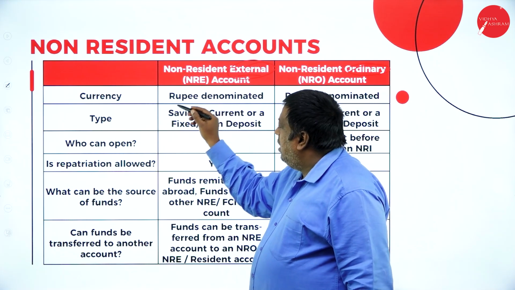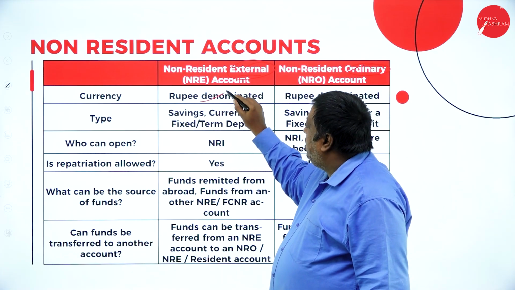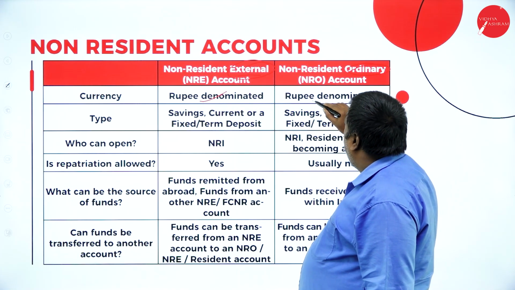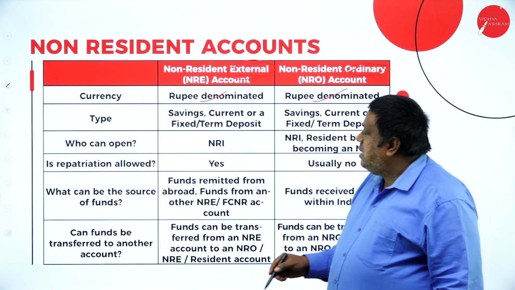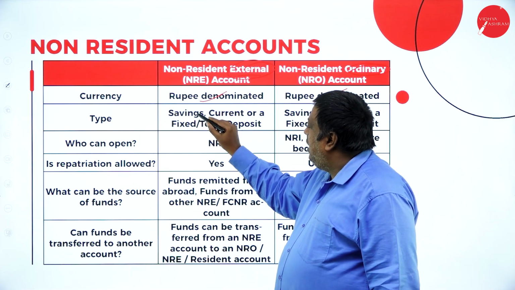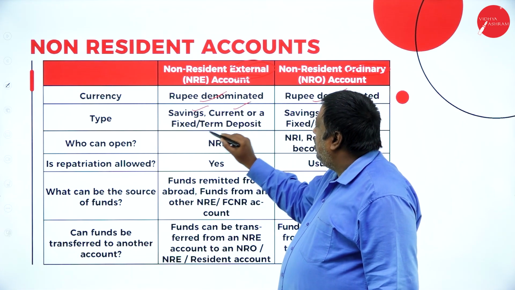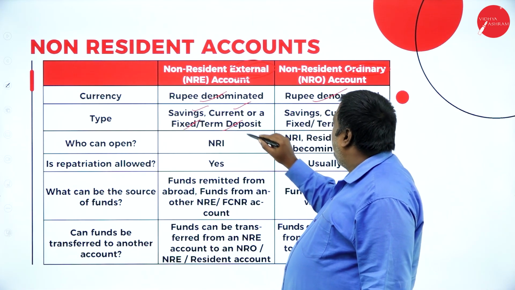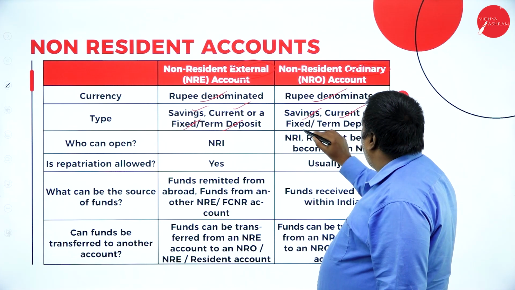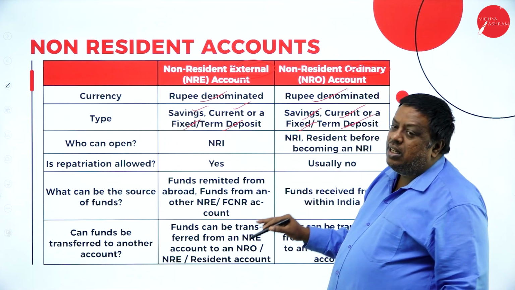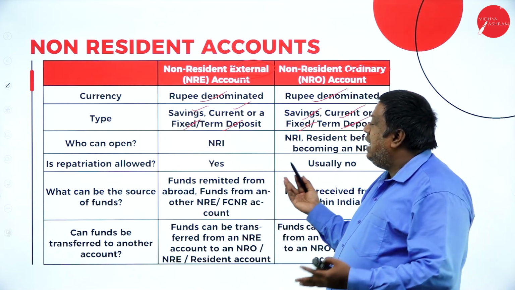The currency dealt here is rupee denominated, and here again it is rupee denominated, which means they have to invest the money in our Indian currency. The type of account may be either savings, current, or fixed or term deposits. Again here, the same thing: it may be a savings account, current account, or a fixed or term deposit. The type of deposit may be anything here.